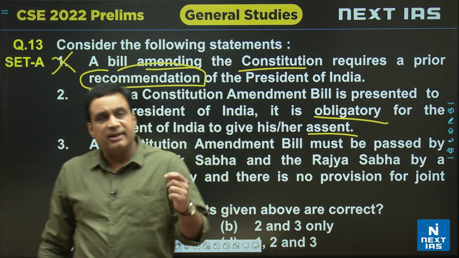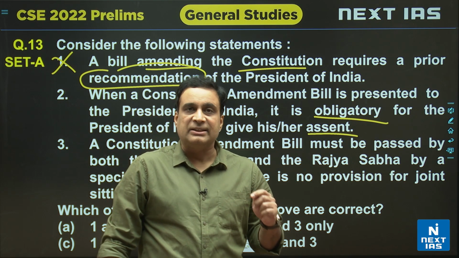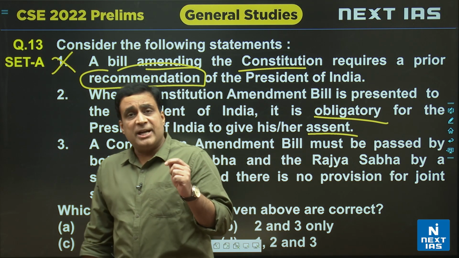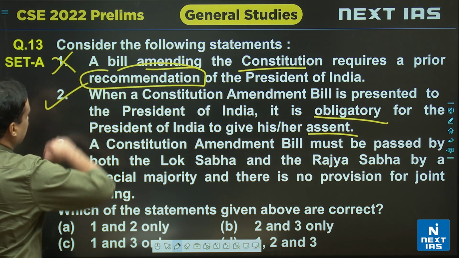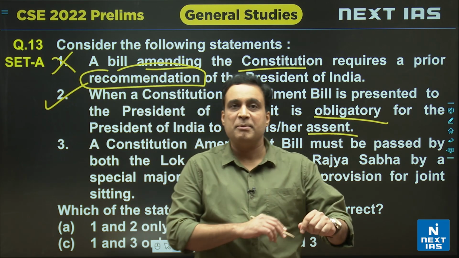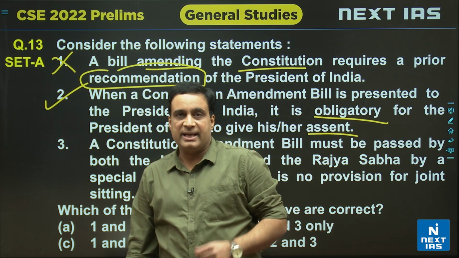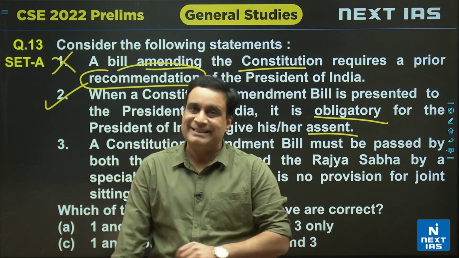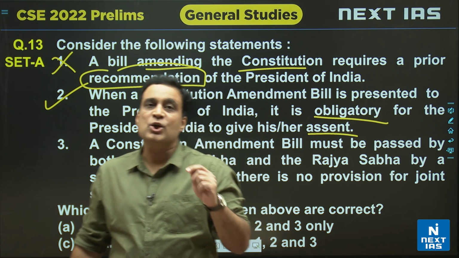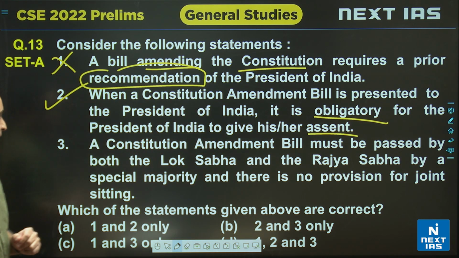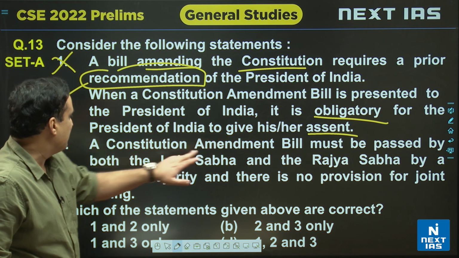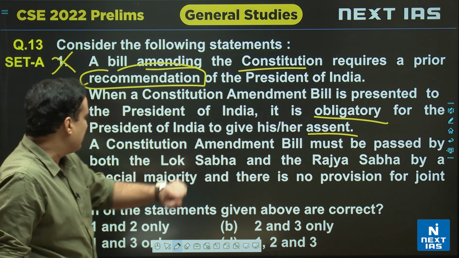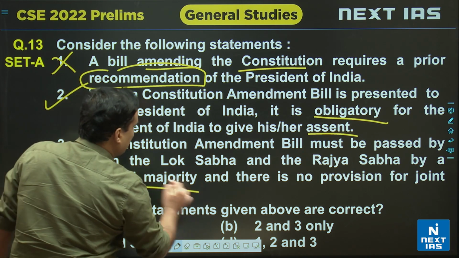ये provision add कर दिया गया था constitution में under Article 368 by 24th Amendment Act 1971. So this is correct because if there is a constitutional amendment bill and it goes to the President of India, he has no choice but he has to give his assent. And this has been mentioned in the Constitution of India, Article 368. Statement number 3. The constitutional amendment bill must be passed by both Lok Sabha and Rajya Sabha by special majority.